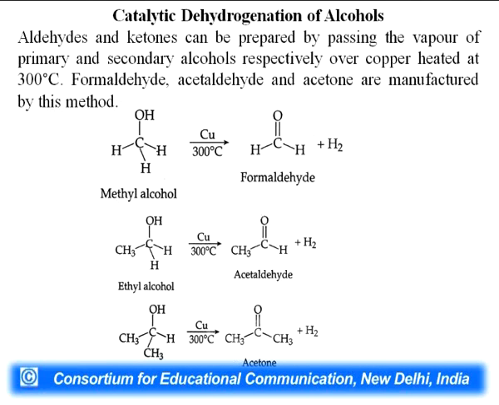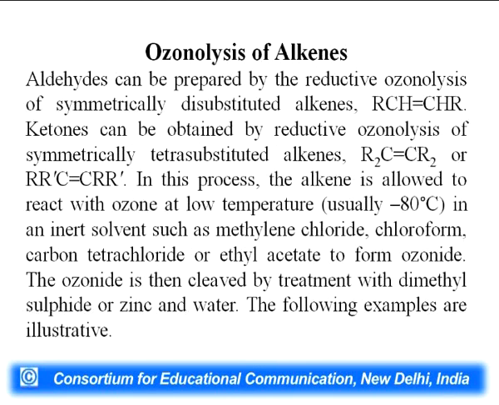Catalytic dehydrogenation of alcohols. Aldehydes and ketones can be prepared by passing the vapor of primary or secondary alcohols over copper at 300 degrees Celsius. Formaldehyde, acetaldehyde and acetone can be prepared by these methods. You can see in the reactions that formaldehyde can be prepared from methyl alcohol, acetaldehyde from ethyl alcohol and acetone from isopropyl alcohol at 300 degrees Celsius when passed over copper.